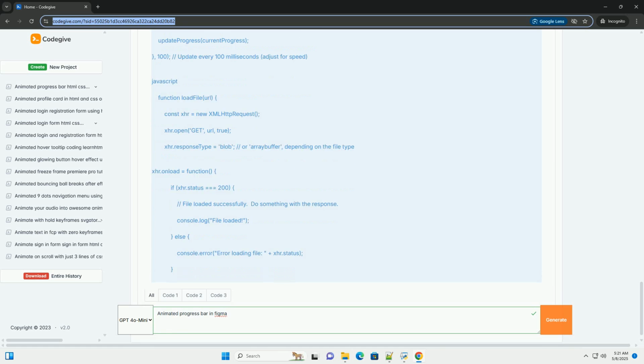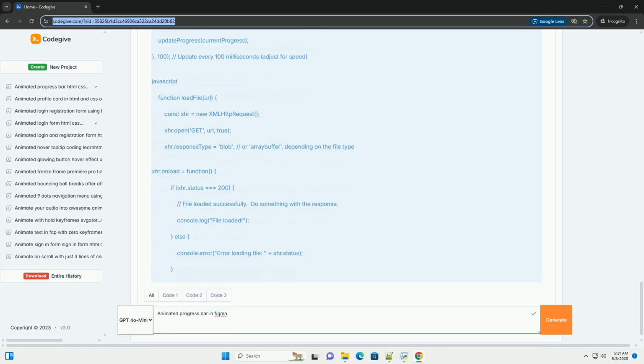Progress simulation: the setInterval function simulates the progress incrementing over time. It increases currentProgress by 5 every 100 milliseconds. If currentProgress exceeds 100, it clears the interval, stops the animation, and sets currentProgress to 100 to ensure it doesn't go over. It calls updateProgress to update the visual representation of the progress bar.